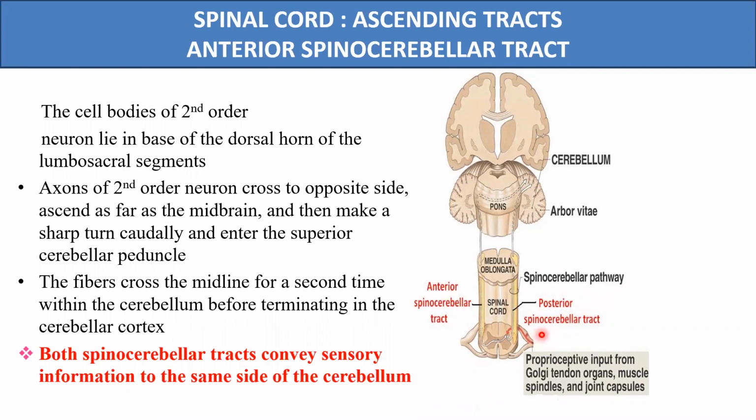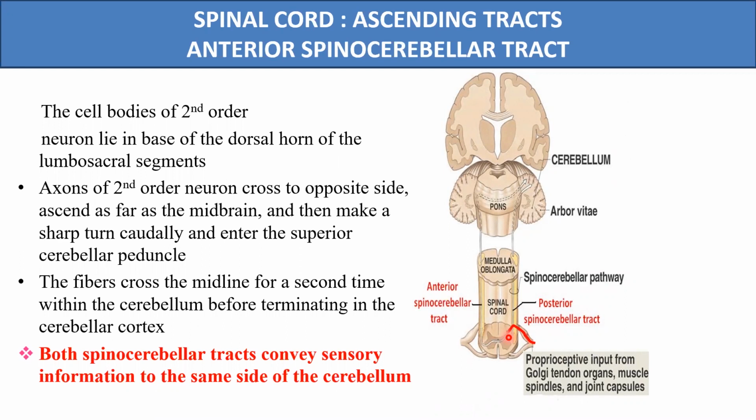Now we can see here the central processes of the unipolar neurons in the red color, and these central processes from the first order neuron travel to the dorsal horn of the spinal cord, where they relay in the Clarke's column, which is the second order neuron of this pathway. So from here, the axons of the second order neurons will start. So the first order neuron fibers have relayed in the Clarke's column, and now the axons will start from the second order neuron of the Clarke's column.